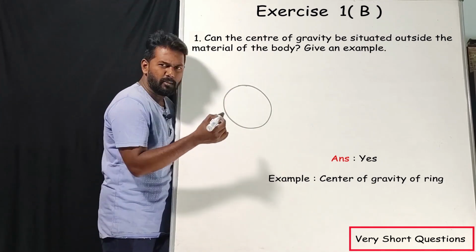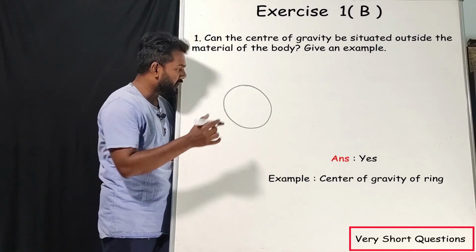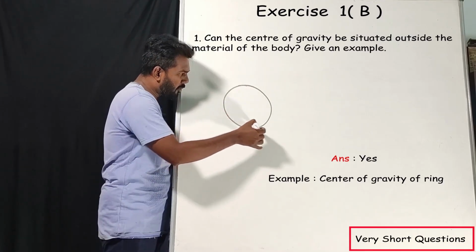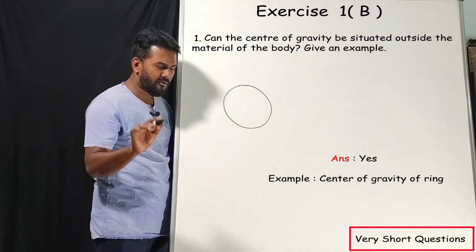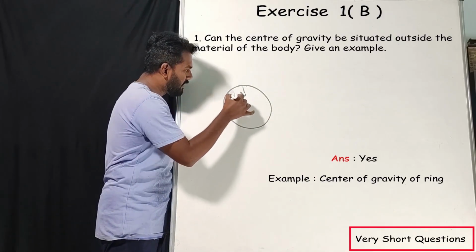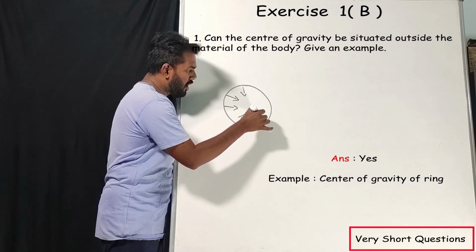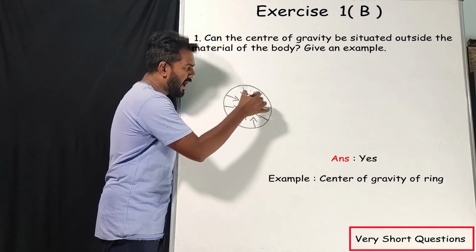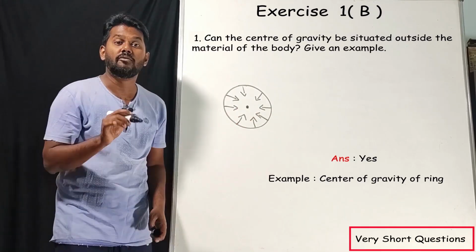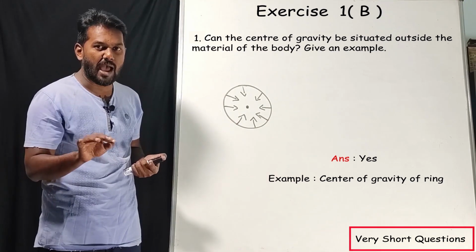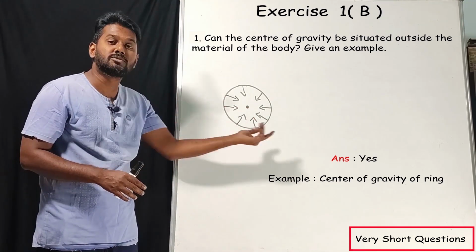So what do you mean by center of gravity can be situated outside the material? See, at every point of this ring we have mass, correct? Particles, that is why we have mass. So every particle will be acting like this. The mass of all the particles of this ring will be acting towards the center. So exactly at the center we have the center of gravity. So the answer is yes, the center of gravity can be situated outside the material.